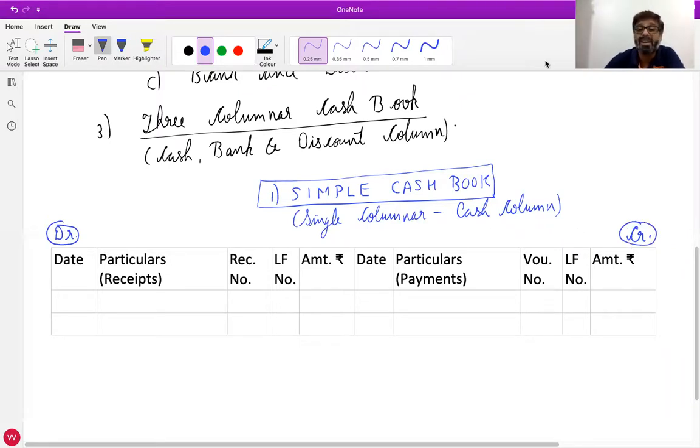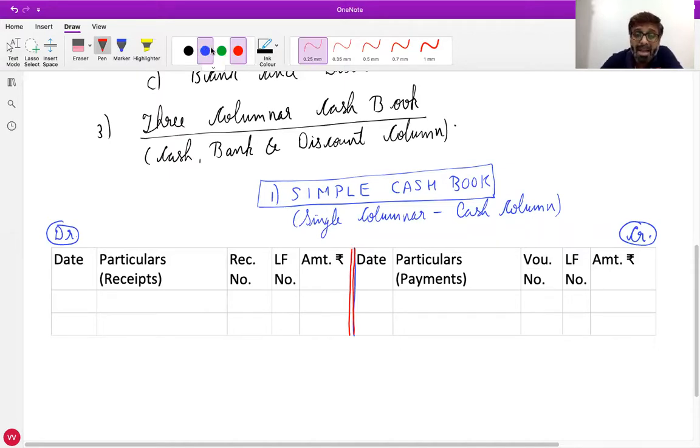Is that clear to everyone? Yes, sir. And then in between, this is the dividing line of debit and credit side. Can you see this? Yes. For the dividing line, you have to make two lines very close to each other. How many lines will you make? Two lines.